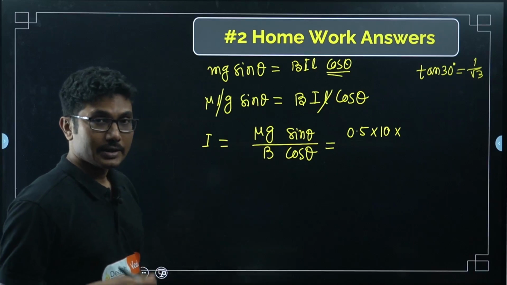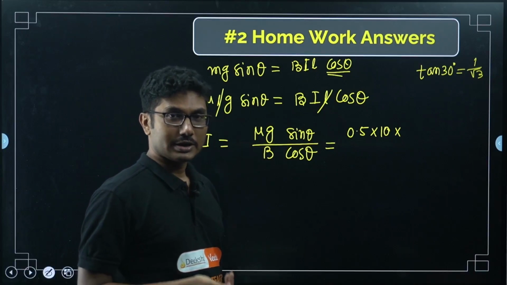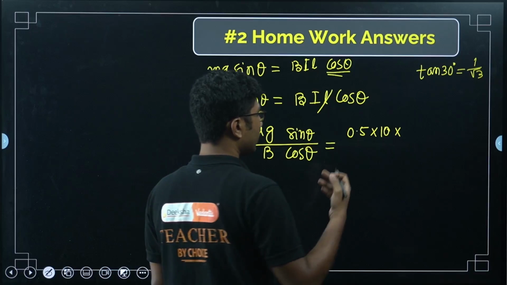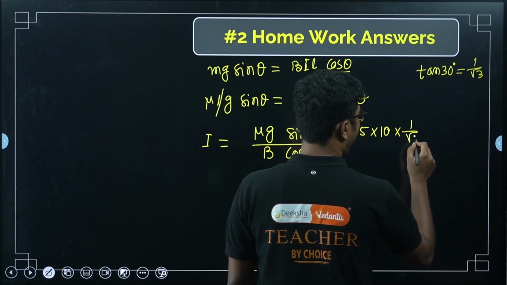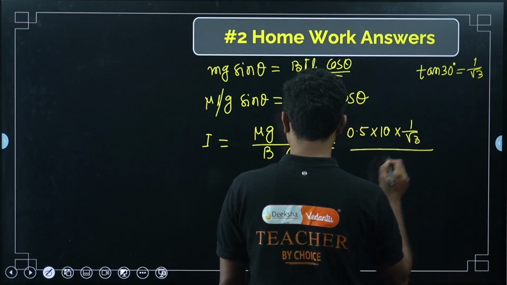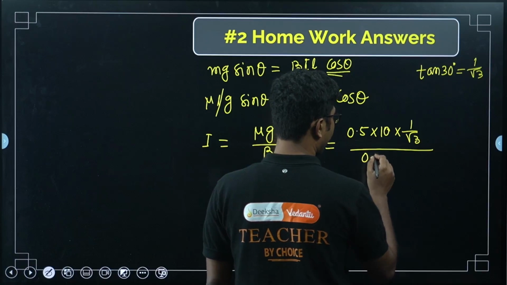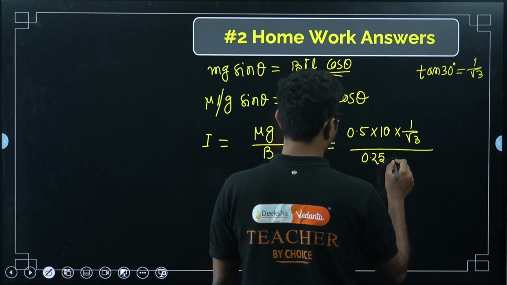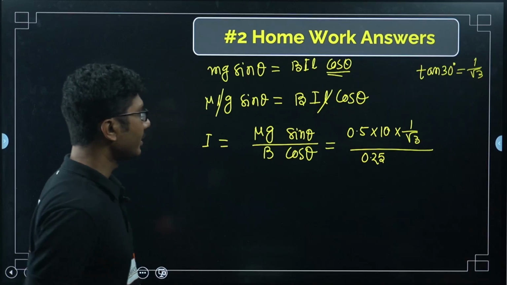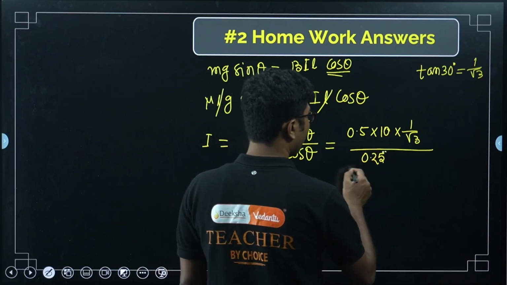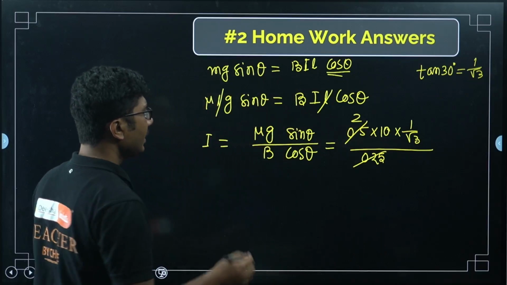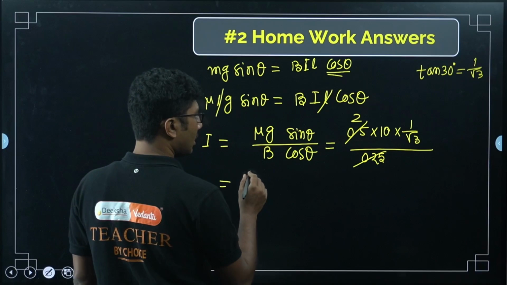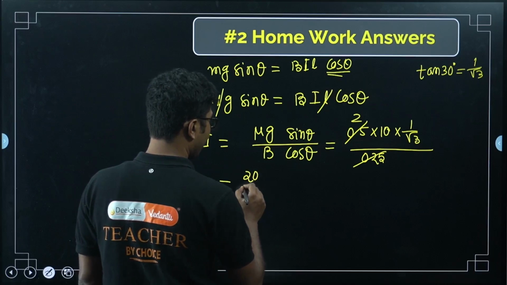Sin theta is 1 by 2, cos theta is root 3 by 2, so it will be 1 by root 3, divided by B which is 0.25. Tan theta we have taken already. Now, 0.25 divided by 0.5 is 2, so it will be 20 divided by root 3.